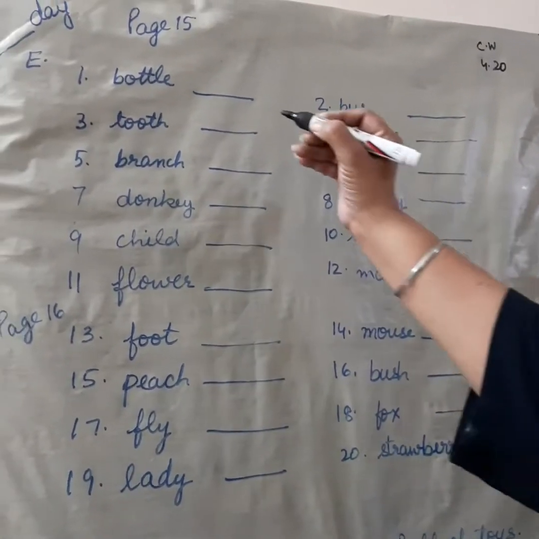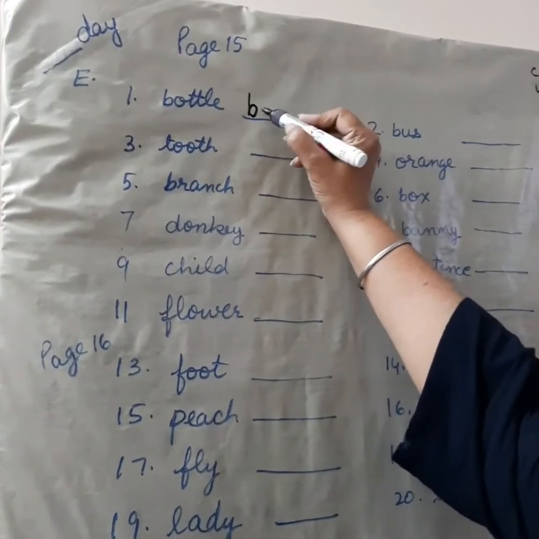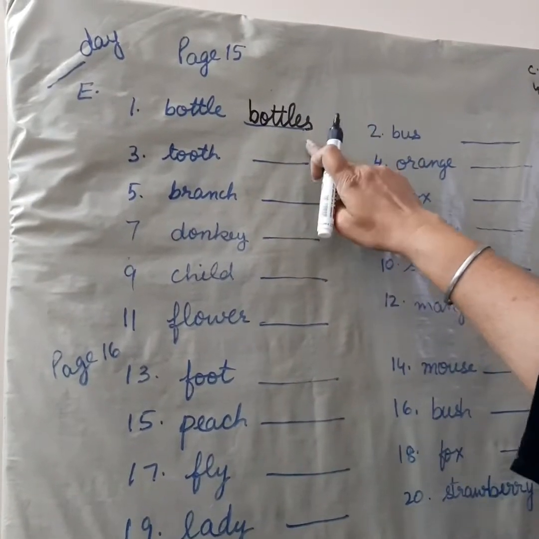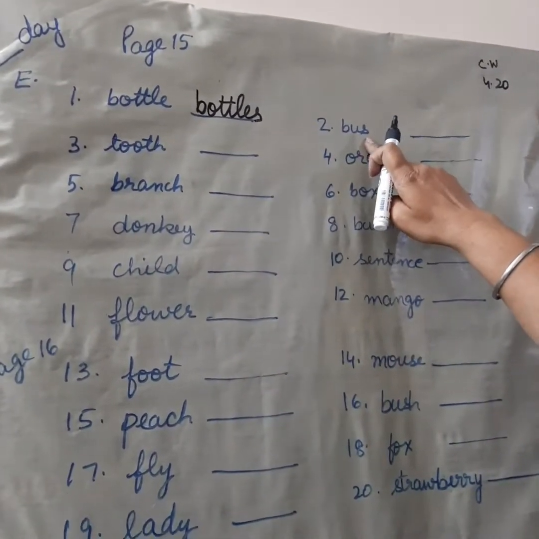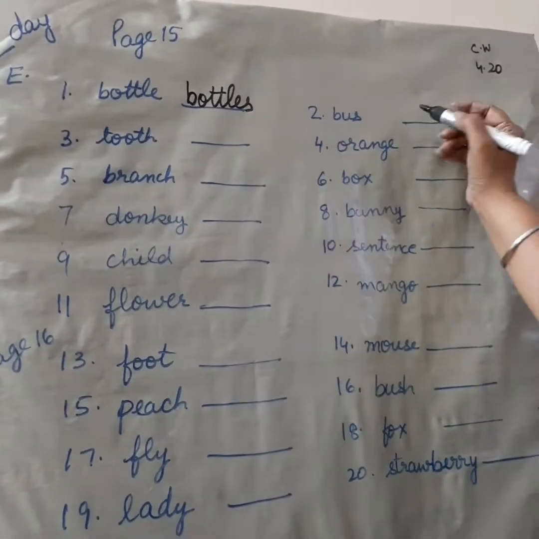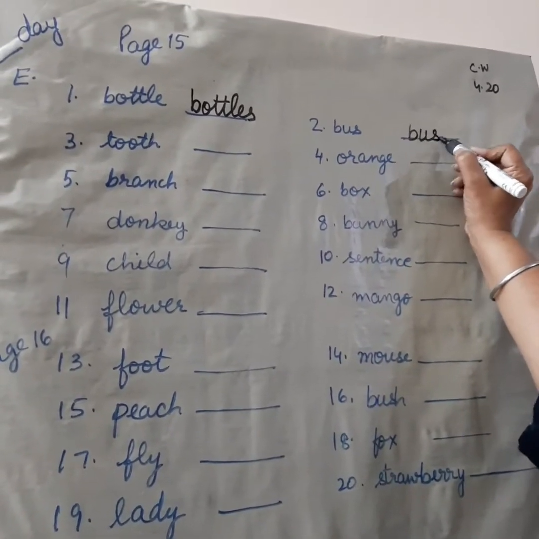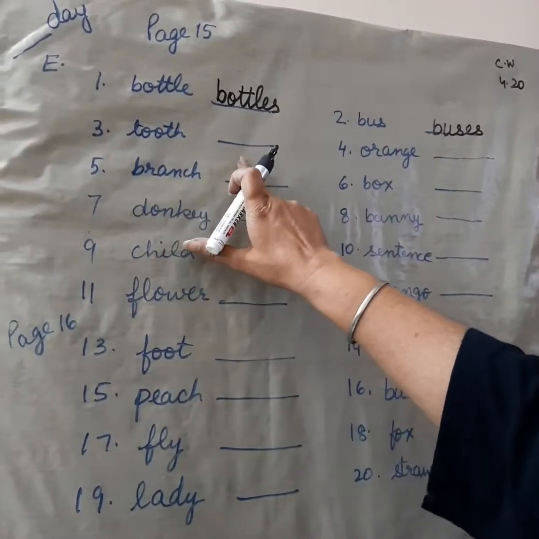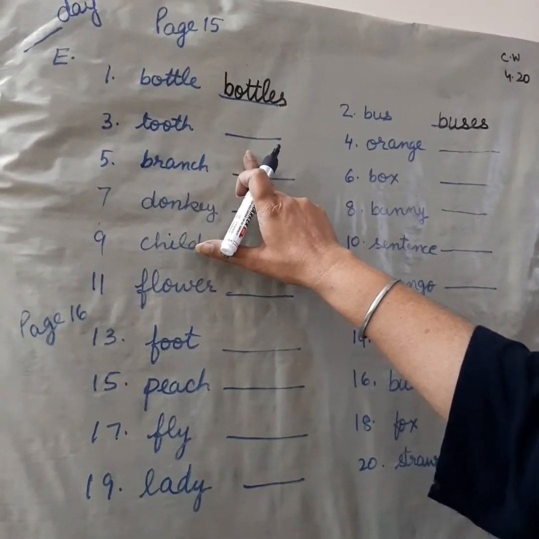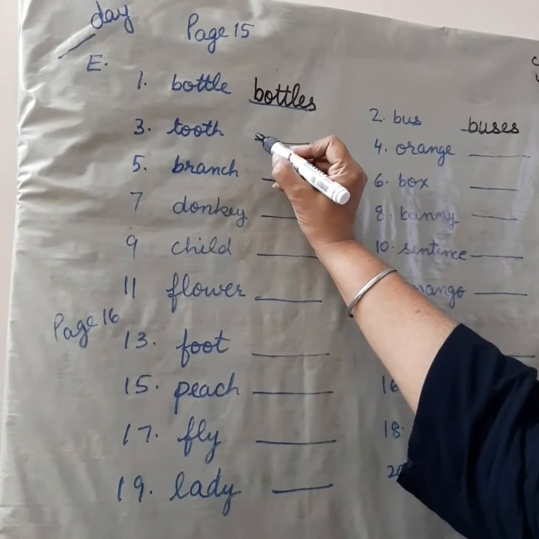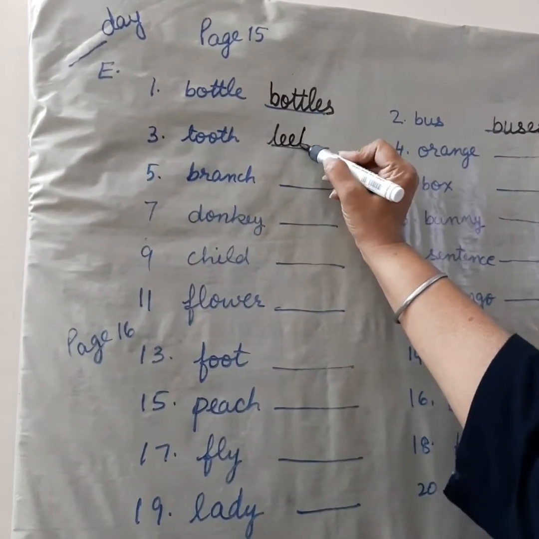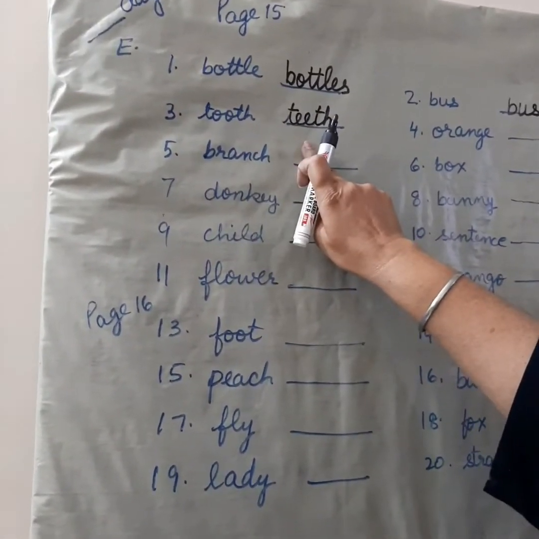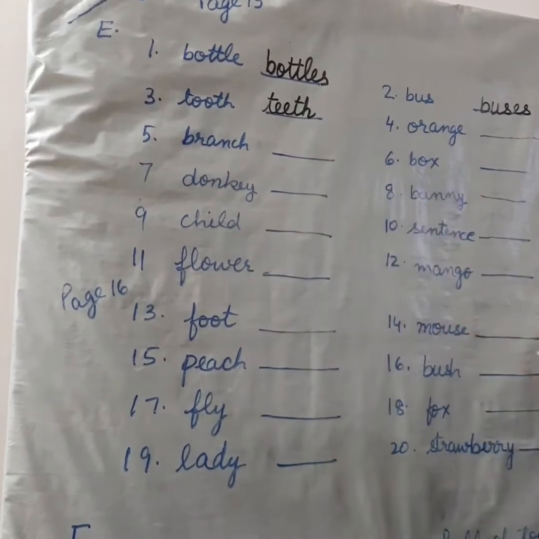Now the first one is bottle. The plural of bottle is bottles. You will add s to it. Bottles. The next word is bus. The hissing sound, and with the hissing sound you add es: buses. Now, tooth. It is an irregular noun. So, tooth becomes teeth when we change it to plural.